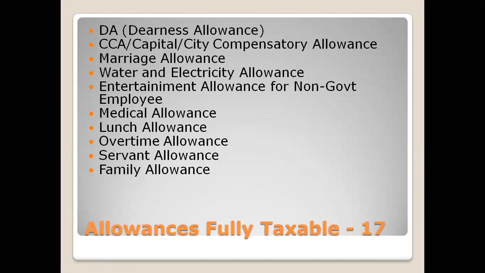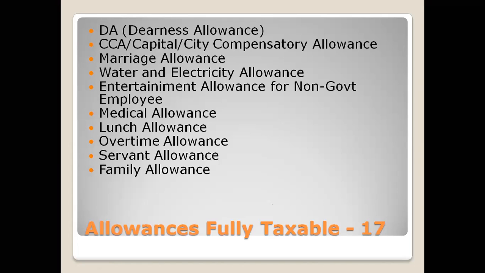Next one is allowances fully taxable. So this is 17 categories. It is taxable. In the last class we saw DA, the dearness allowance. Whether it enters into service benefits or not, all DA allowances are taxable. So CCA means capital compensatory allowance or city compensatory allowance. This amount is taxable.